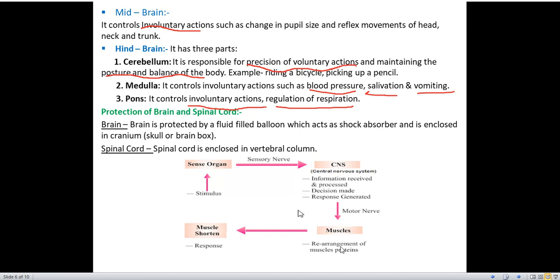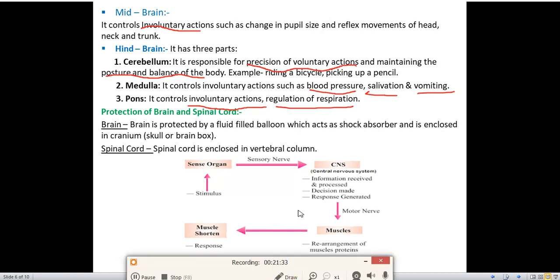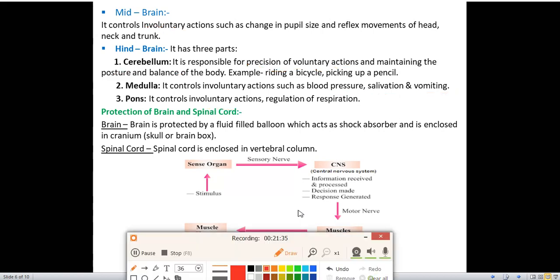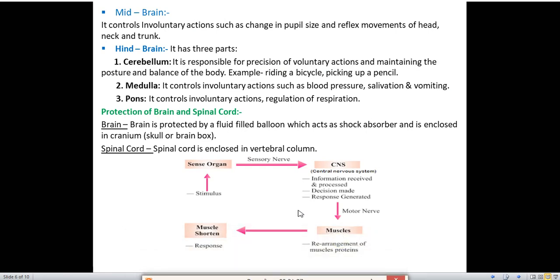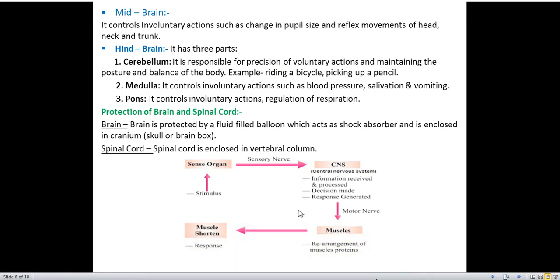Then what will muscles do? Rearrangement of muscle proteins. Muscles will form coordination among themselves, and after that they will respond to the stimulus. For example, when any hot object is there, we suddenly withdraw our hand, and that is the muscle which withdraws our hand and responds to the stimulus.